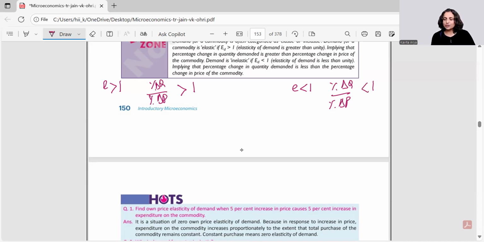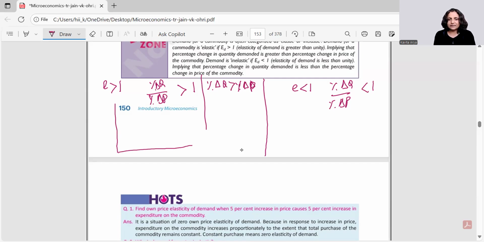So how do we show it diagrammatically? What does this mean? This will mean that percentage change in the quantity is greater than percentage change in the price. I have simply transposed the denominator to my right side, right? It means this diagram would have more change in quantity and less change in price. So this is my quantity axis. I would show a bigger change on quantity and a smaller change on price.